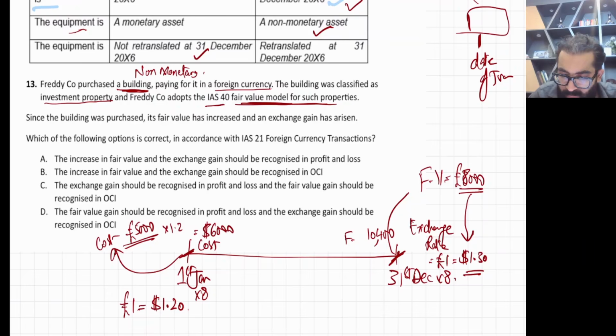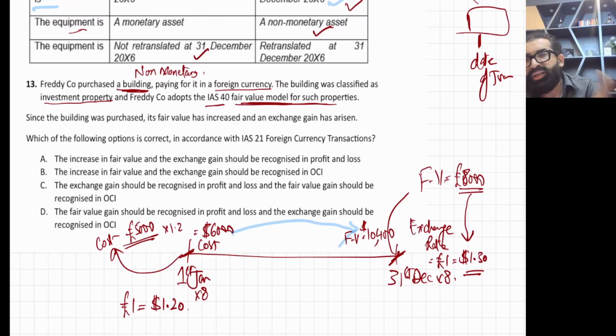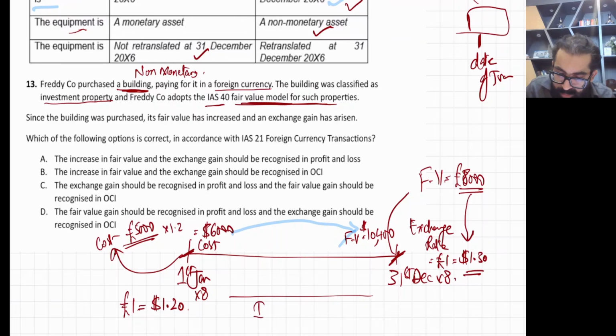10,400. This is the fair value in dollars. Now it is in dollars and it is in your country. Okay, now simply apply IAS 40 on these two. IAS 40 says all changes in fair value are to be taken to P&L. So from 6,000 to 10,400, your entry will be: investment property debit, from 6,000 to 10,400 is 4,400.